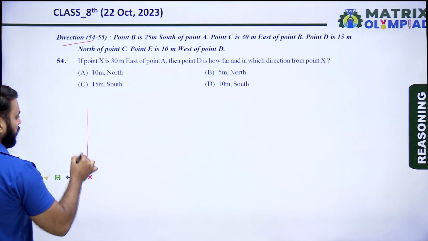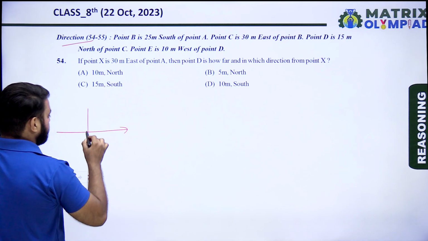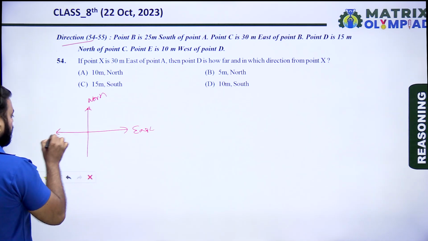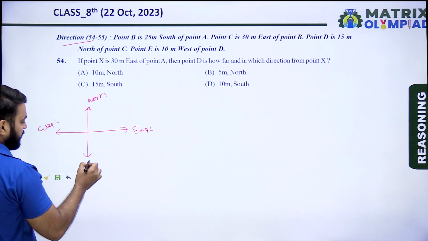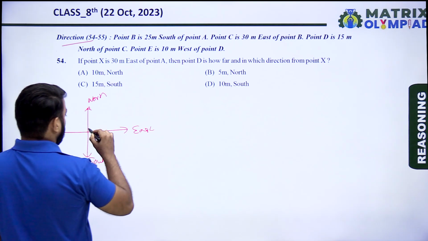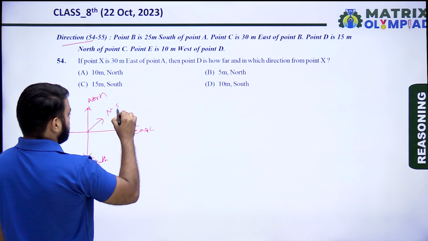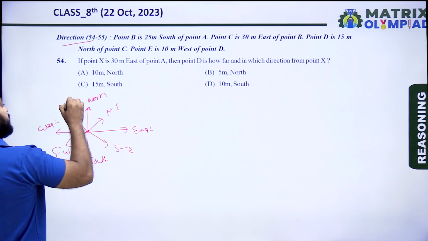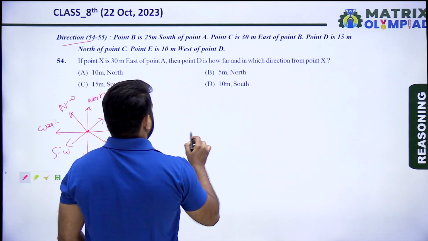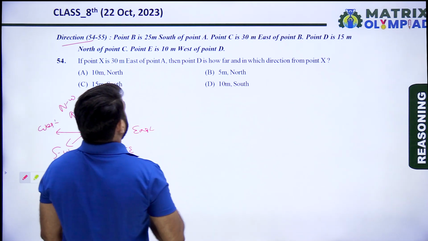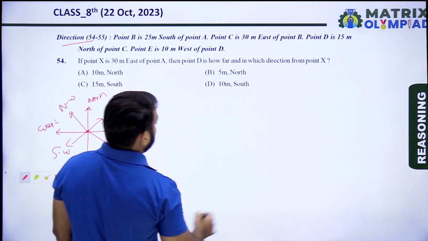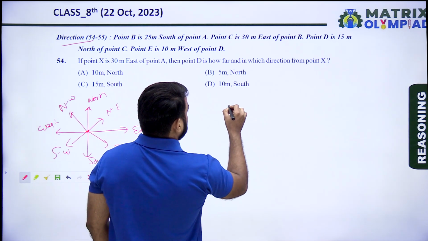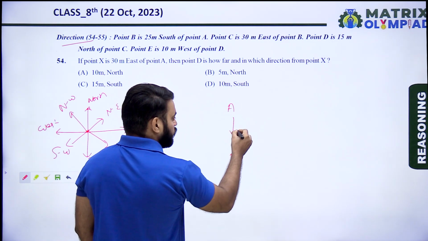Before starting this question, we should know that there are four main directions: east, north, west, and south. And there are four cardinal directions: northeast, southeast, southwest, and northwest. So according to the question, point B is 25 meters south of point A.